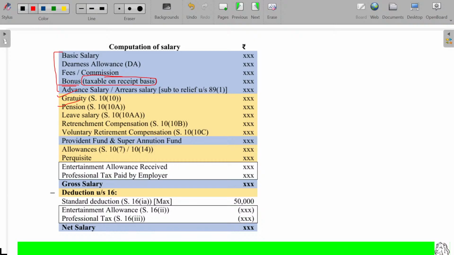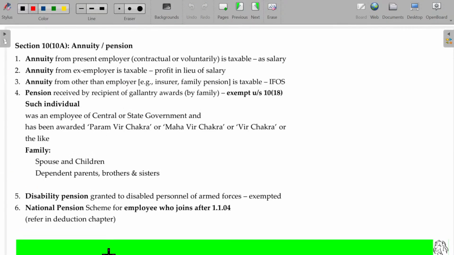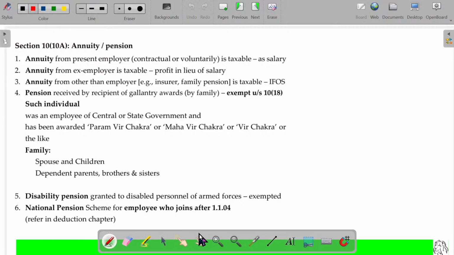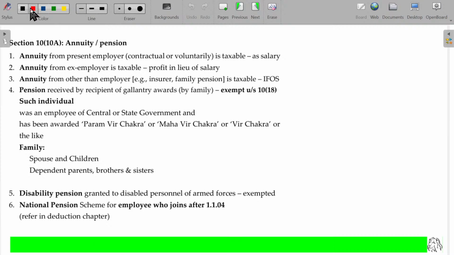So now we are moving to pension. Is that clear? Most probably by tomorrow, I may try to finish up all this part. Okay, we'll try to finish up with the rest. Let's start with the pension. Annuity or pension.